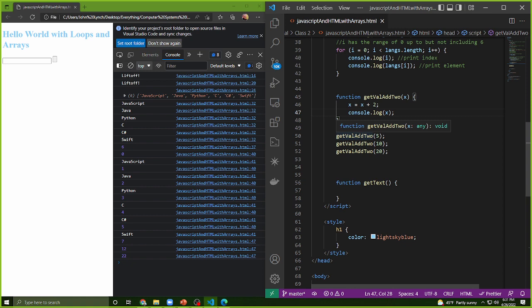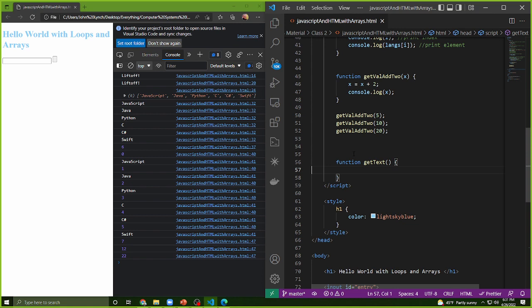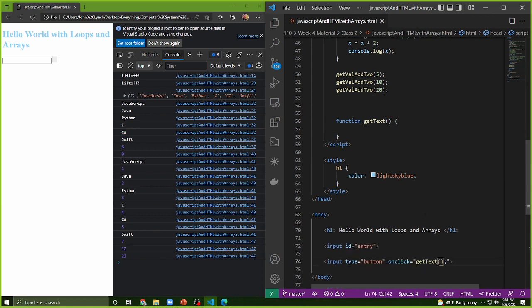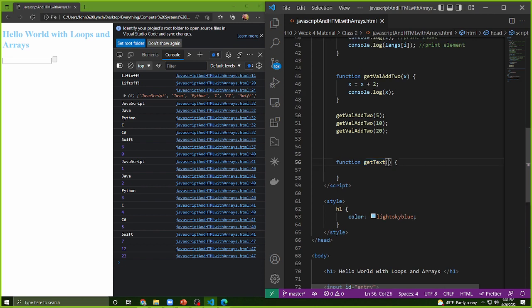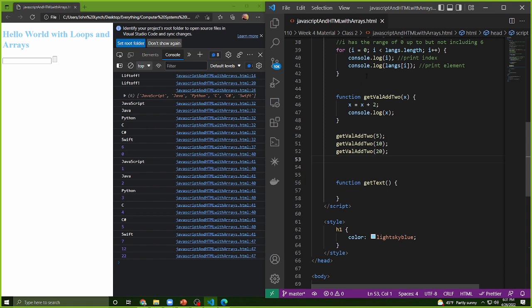Kind of, yeah. Sure. Maybe when I have some practice with that, it should be clear in my mind. So the main thing is that if you're not working with values from down here to be placed up here, then your parameter list is usually empty. If you need to take in a value from outside, like getValAdd2, then we put a parameter in there because we're saying, give me a value and I'm going to add 2 to it and then give it somewhere else.